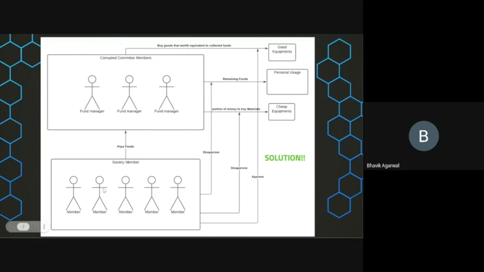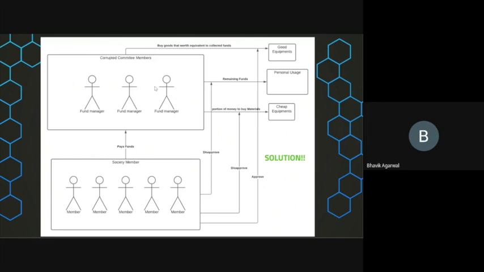if more than 50% of society members think that they are using money for the right purpose, they are going to click on approve. And if more than 50% think that is right and approve, then this transaction shall go forward, and they can go buy good equipment.